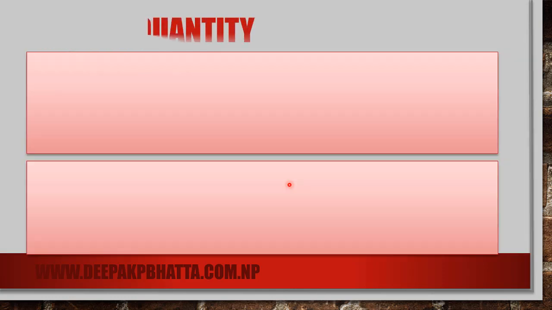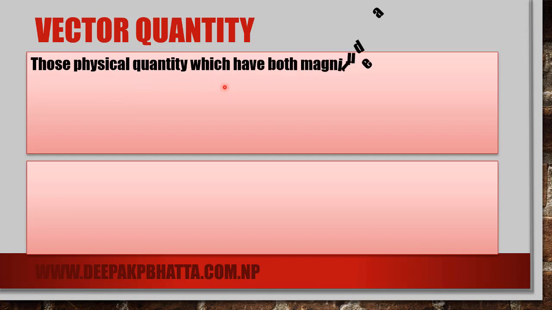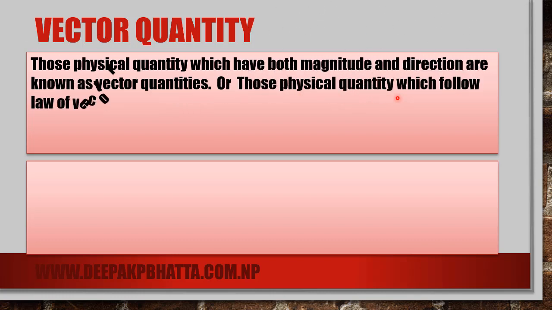Now the second topic, vector quantity. What are vectors? Those physical quantities which have both magnitude as well as direction are known as vector quantities, or those physical quantities which follow the law of vector addition. I had already said those which obey the law of vector addition are called vectors.